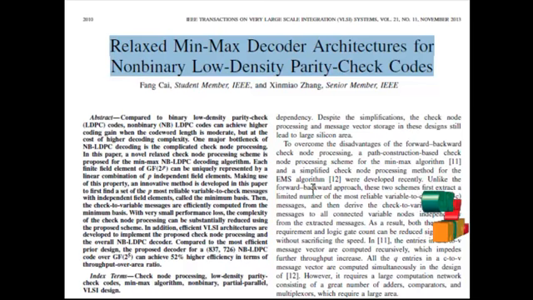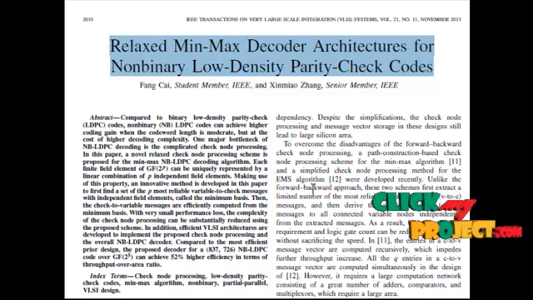Let us discuss relaxed min-max decoder architectures for non-binary low-density parity check codes. AMC (adaptive modulation and coding) transceivers select the most suitable coding and modulation mechanism subject to the acquired channel information. Meanwhile, a control channel or a preamble is usually required to synchronously coordinate such changes between transmitters and receivers.